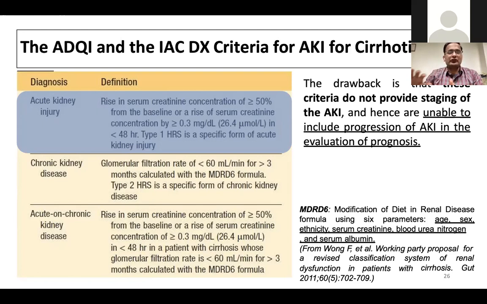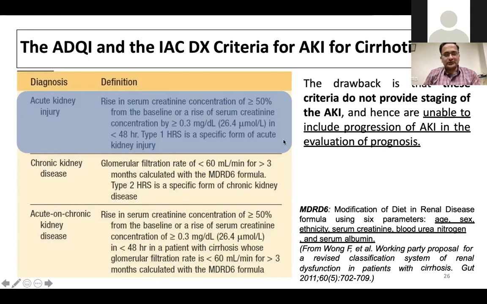After ruling out other nephrotoxic agents or insults, then it is called acute kidney injury HRS, AKI-HRS, then stage 1, 2, 3, whatever. And if the patient has a persistently raised creatinine for more than 3 months, then it is called CKD, HRS-CKD, or it is no more called AKI. So AKI-HRS, AKI non-HRS, CKD, and acute on chronic kidney disease. If the patient has persistent high creatinine due to whatever cause, be it type HRS or CKD, and on the top there is an acute incident, then that will be acute on chronic CKD.